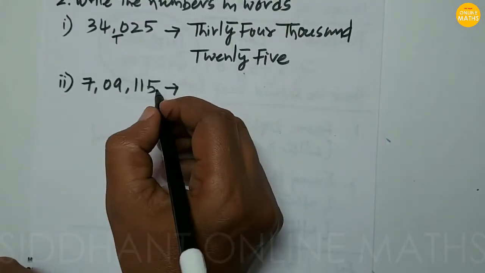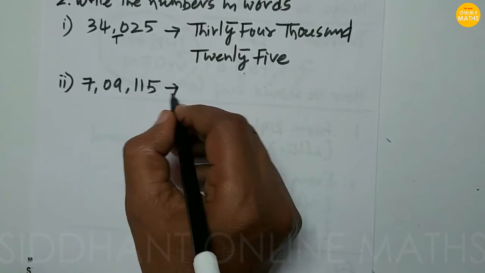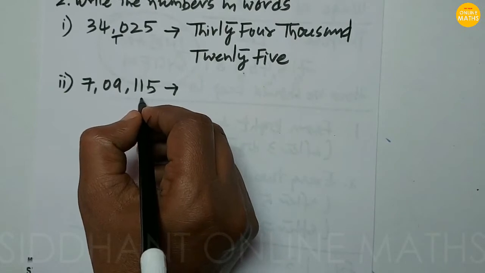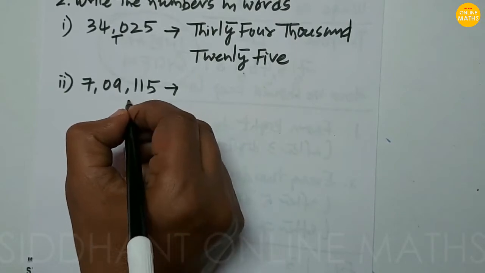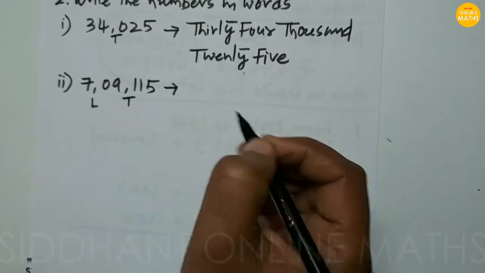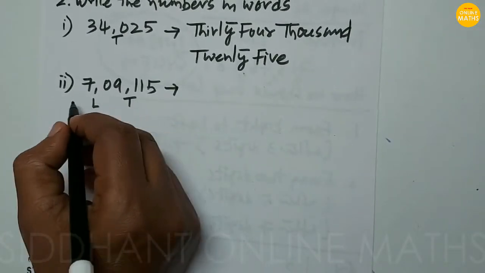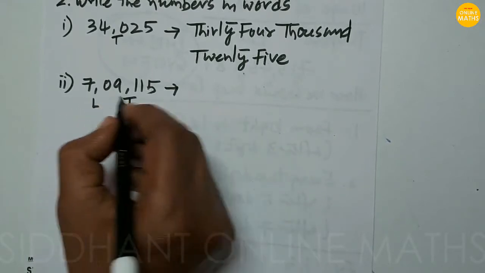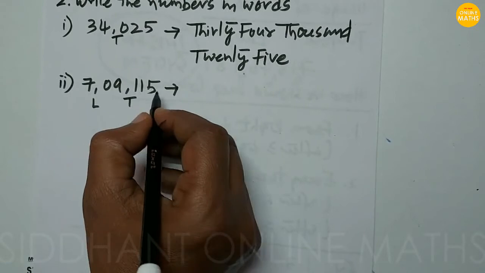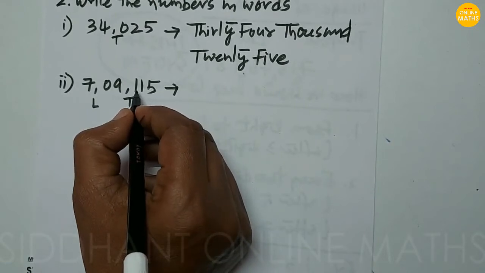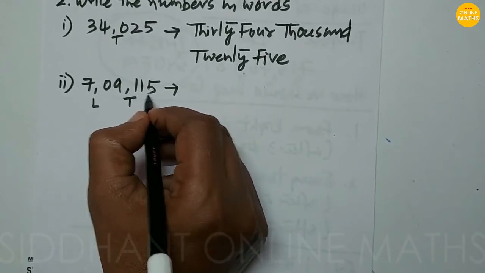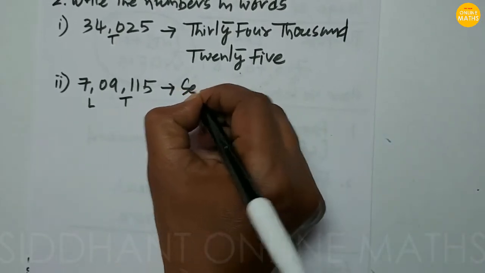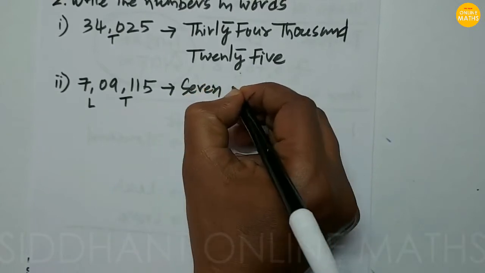Next number, 7,09,115. Here commas are there. From right to left, at the third digit this is the thousands place, and this is lakhs. When we read, we read from left to right. So this will be 7 lakhs, first 7 lakhs, then 9,000. After that we read hundreds, that is 100, and after that 15. Here we write 7 lakhs.